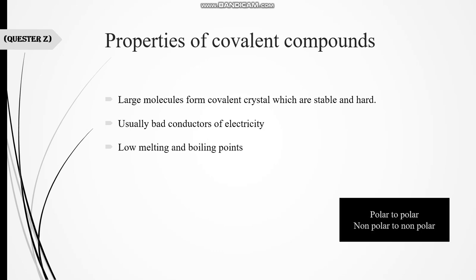Again, recall the rule: polar compounds dissolve in polar, non-polar compounds dissolve in non-polar. Covalent compounds are non-polar because they do not have charges. Polar stands for charges, so they do not have charges, they are non-polar. So they are soluble only in non-polar solvents like benzene, ethane, or a common example you can take, petrol, diesel, etc.